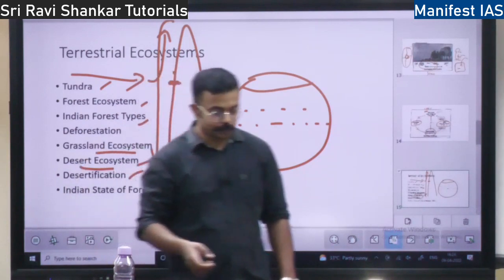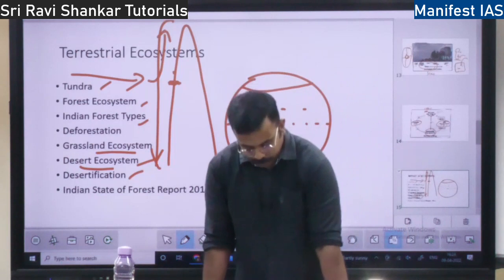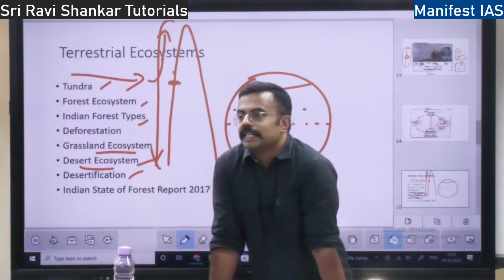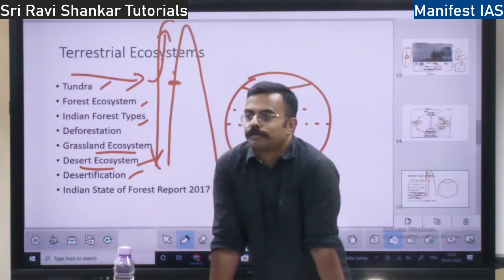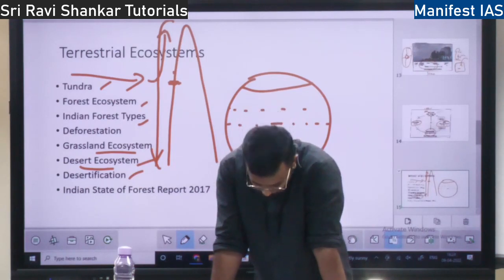So soil moisture is important, but soil is the most misused, right? Why? Because it is getting exploited, because population is increasing. We are releasing chemicals, over fertilizers, soil erosion, all these things we are witnessing.